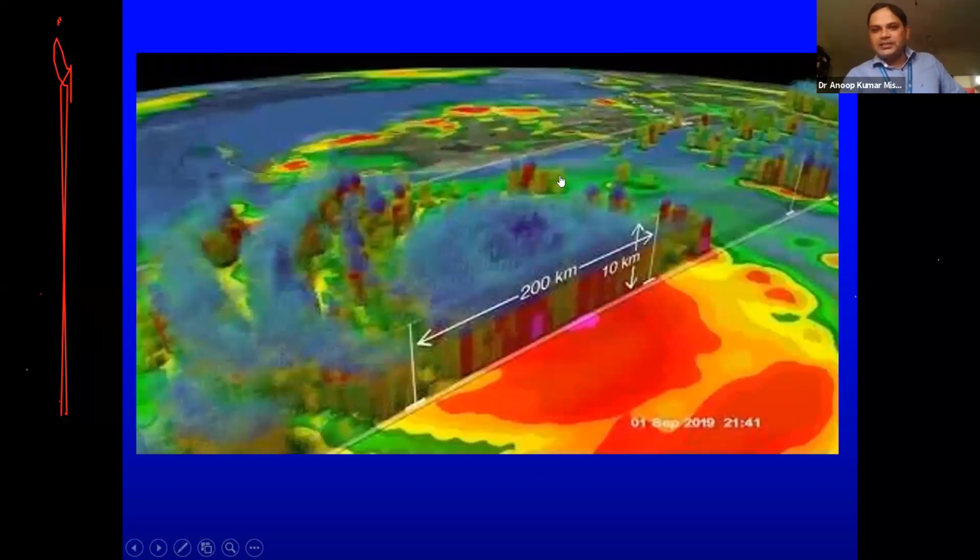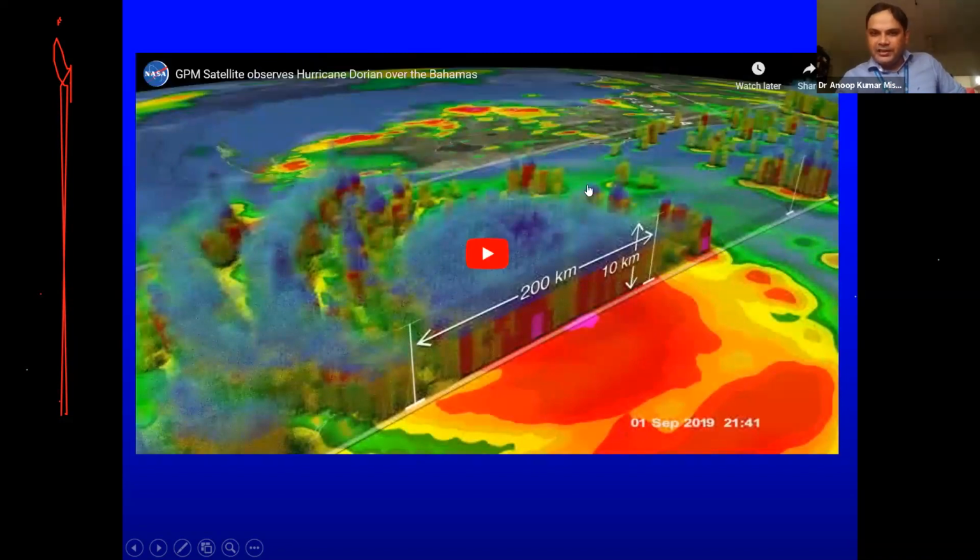Then this is very big actually. These are rain systems. How big those clouds are, how towering they are, what percentage of them is solid, what percentage of them is in liquid state. So this is like a 3-dimensional picture.